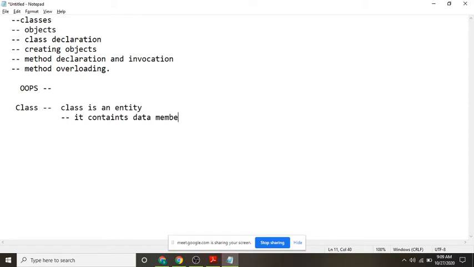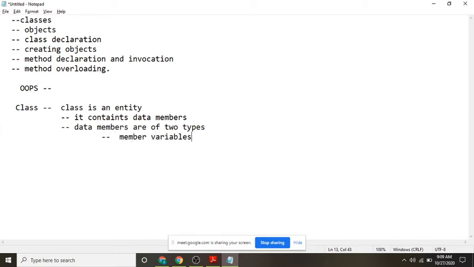Am I correct? Class is an entity which contains data members. Data members are of how many types? Two types. What are they? Member variables and member functions.